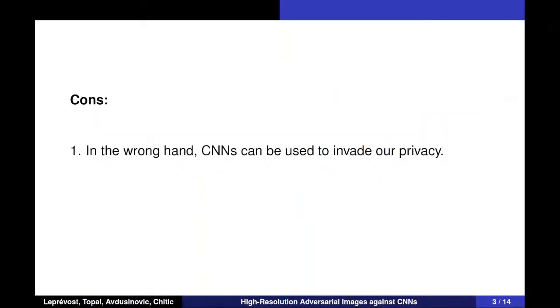However, in the wrong hands, CNNs can be used to invade our privacy. For instance, millions of photos can be scraped from public websites and social media platforms without the owner's consent to train some CNNs that empower facial recognition systems. Moreover, photos may contain information about places, events, and relationships with family members or friends, which poses a threat to the safety of others.